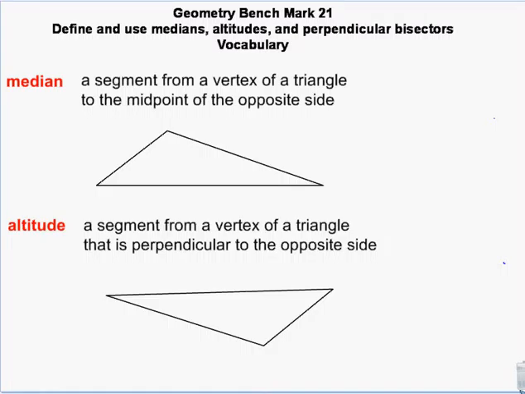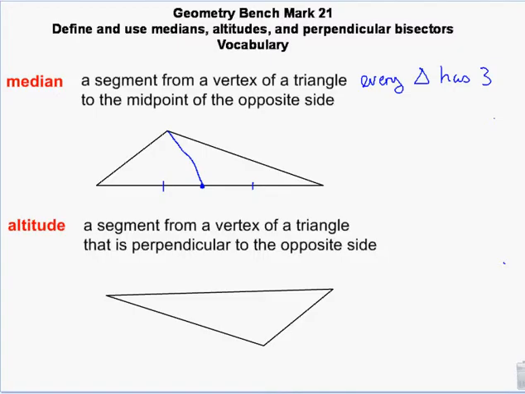We're going to talk about medians, not medium, median, altitude, and perpendicular bisector. A median is a segment that goes from a vertex to a midpoint. Every triangle has three, because they have three vertices and three midpoints, right? So if this is our midpoint, that would mean these two sides are the same, and the median would go from here to here.